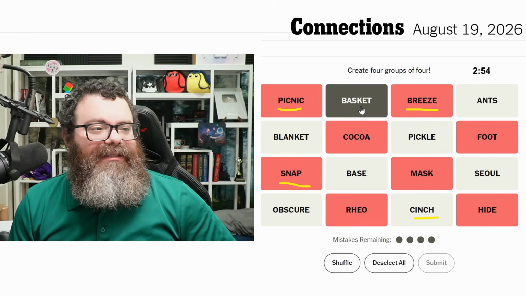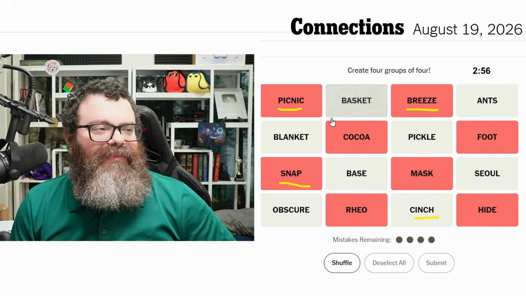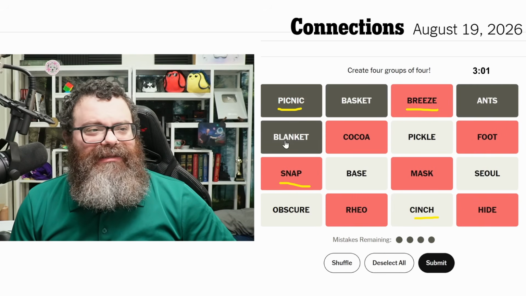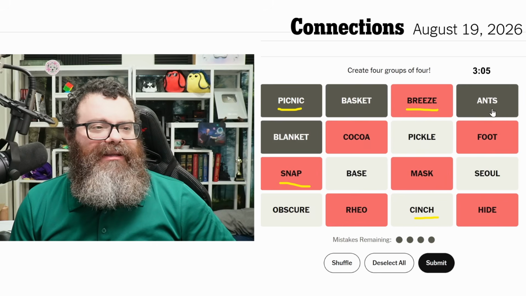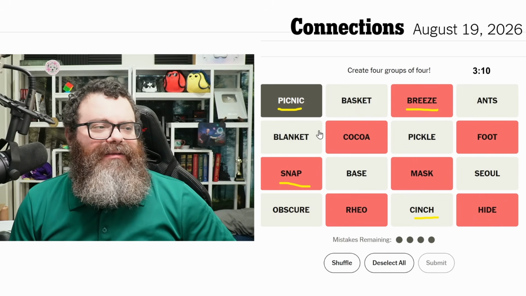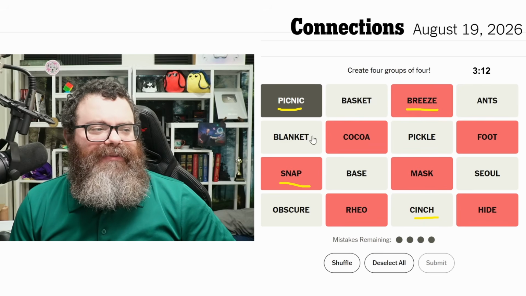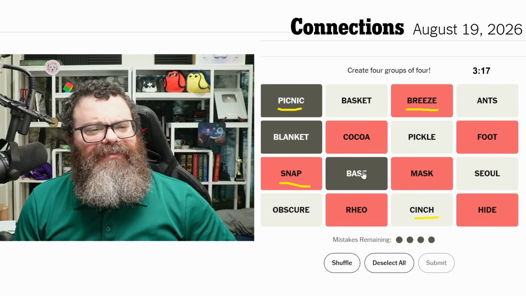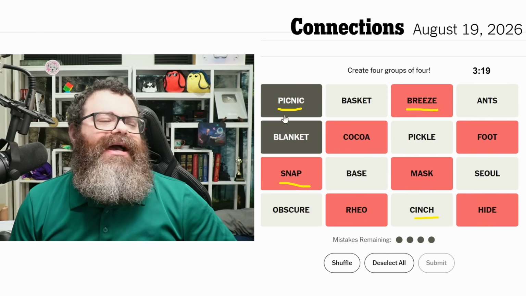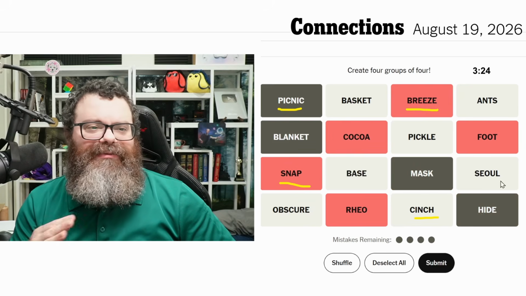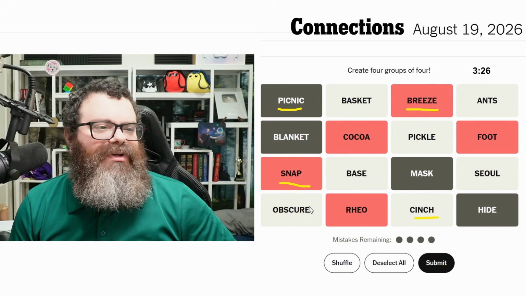So then does basket make something? What's a blanket? So I think picnic, basket, ants, and blanket is likely our rainbow herring. Just picnic theme words. And so we could make a category out of any of those. Blanket and base could be similar, but no, actually, I'm thinking mask and hide. Like you blanket it, you mask it, you hide it, like you cover it up, you obscure it, maybe.